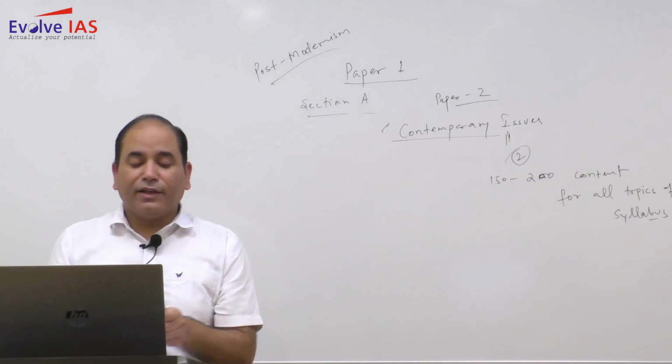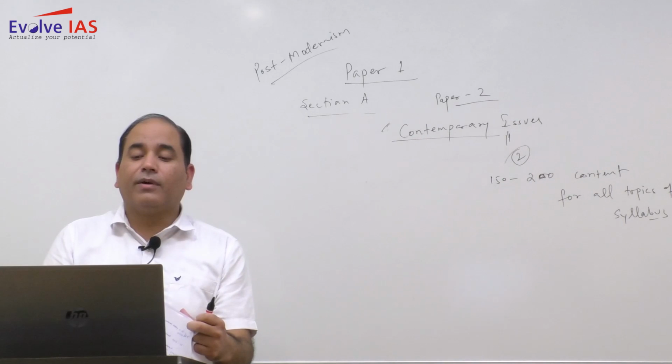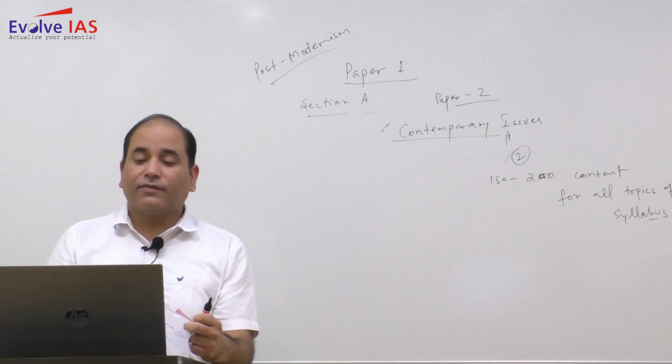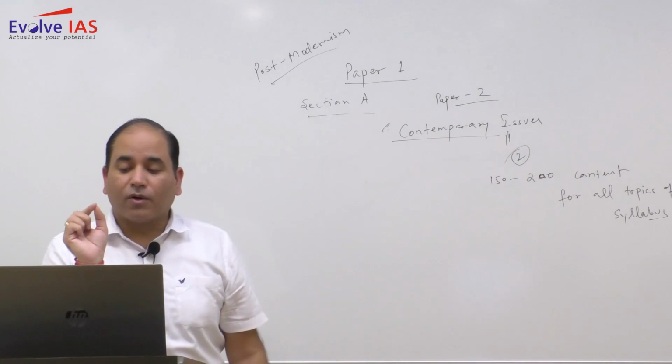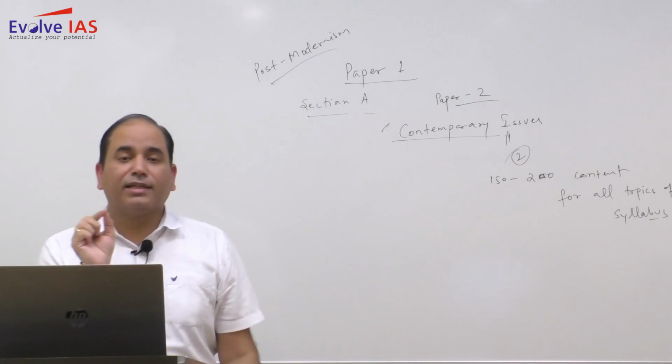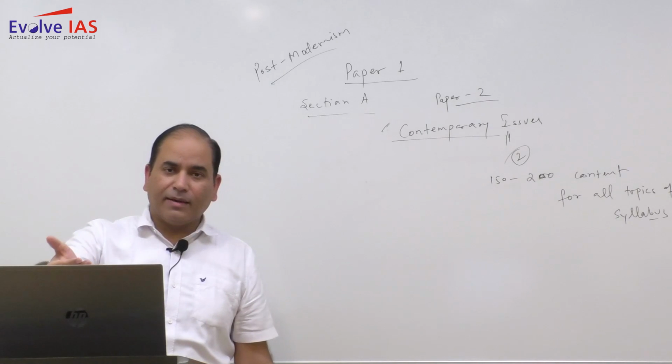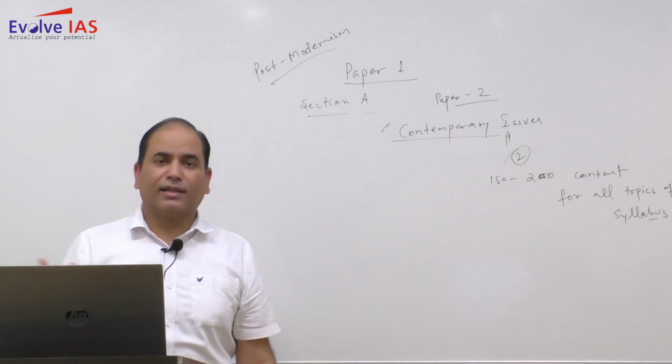Elucidate. Again, if you go through chapter 5 of paper 1, you will find directly there is a topic called global and regional ecological changes and imbalances. So they have directly picked up the topic, nothing else.